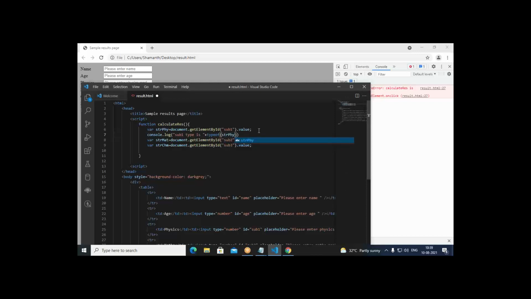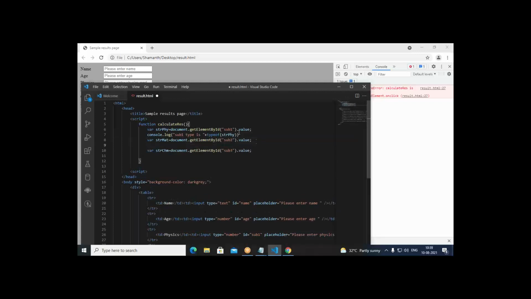I put something like this, strphy, here. In the same way, I go with console.log. Then here we write strmat, subject 2 type is, and I write this as strmat. So this is for mathematics.